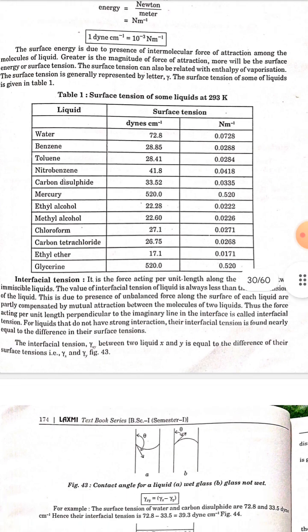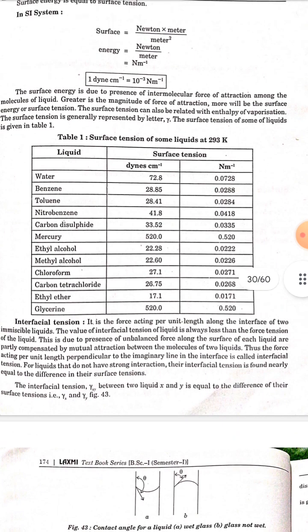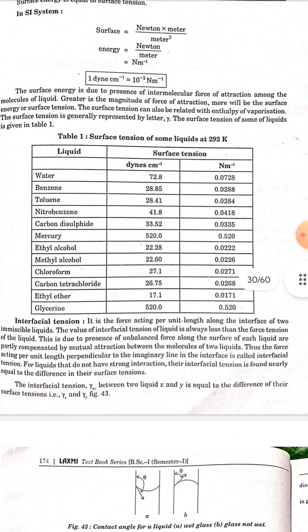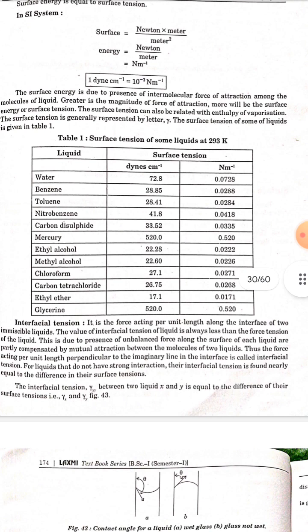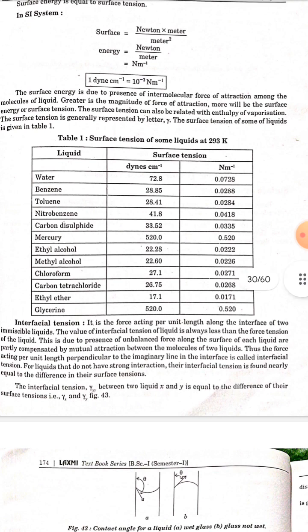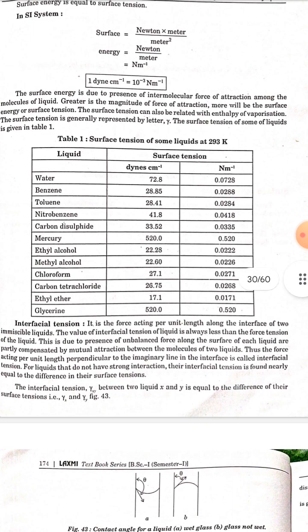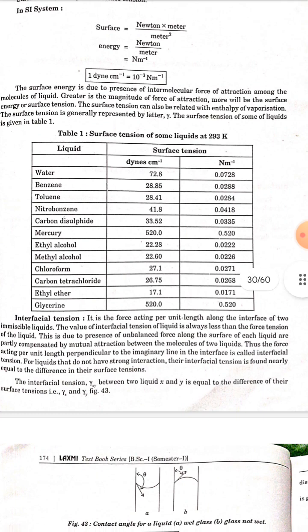Interfacial tension. It is the force acting per unit length along the interface of two immiscible liquids. The value of interfacial tension of a liquid is always less than the surface tension of the liquid. This is due to the presence of unbalanced forces along the surface of each liquid, which are partly compensated by mutual attraction between the molecules of the two liquids. Thus the force acting per unit length perpendicular to the imaginary line in the interface is called interfacial tension.